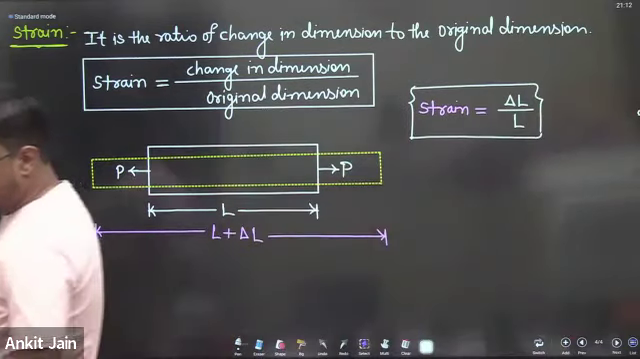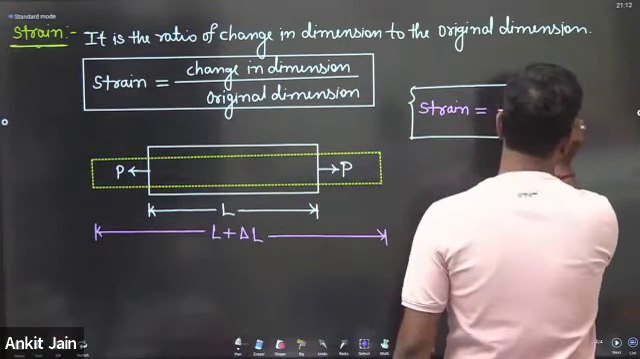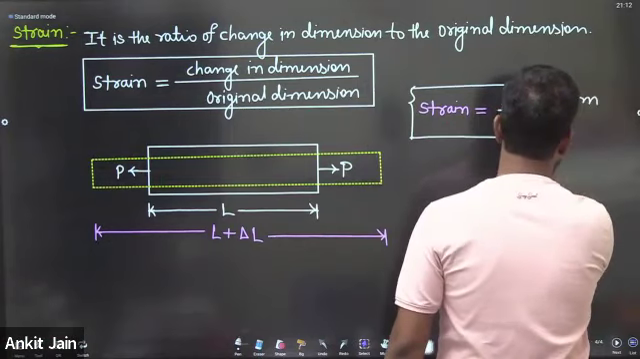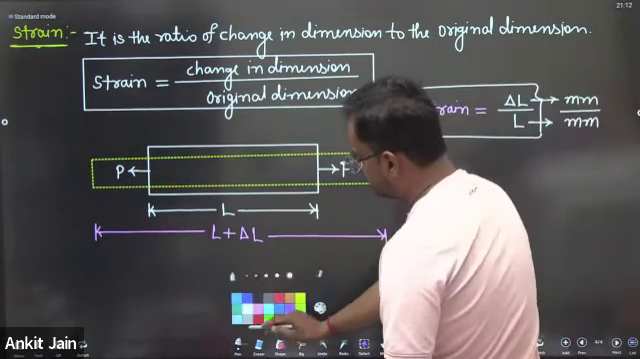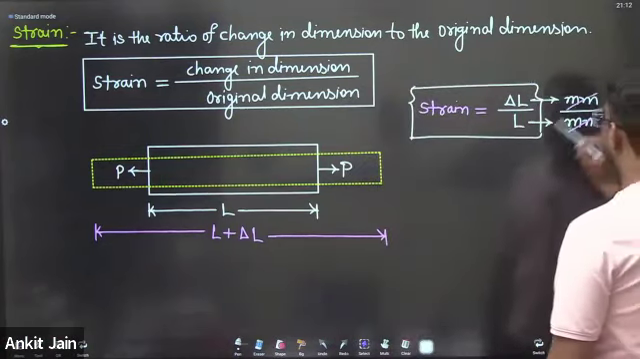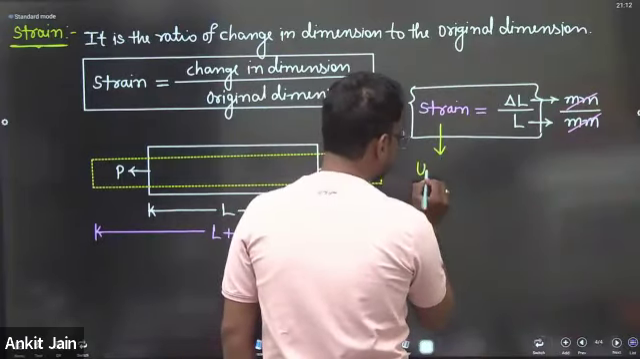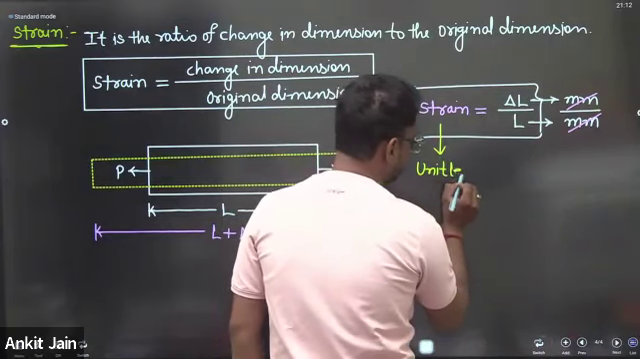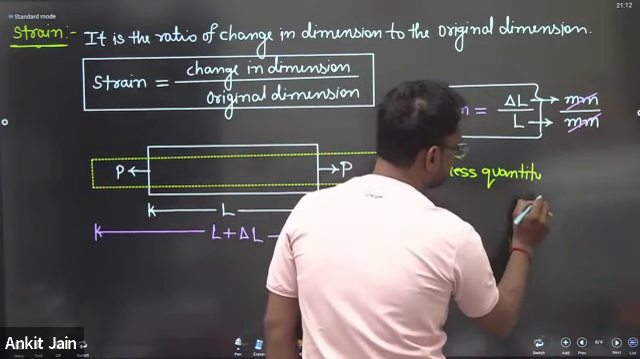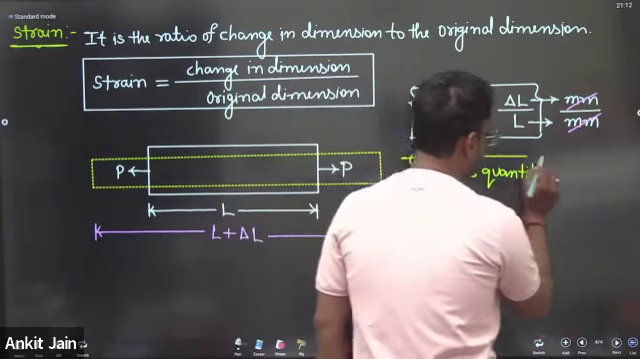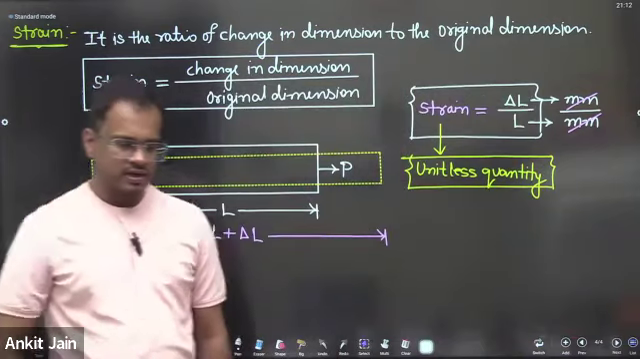If I am talking about delta L, that means change in dimension. The change is observed in mm, and the original length of the member is also in mm. If you cancel out mm to mm, that means strain is a unitless quantity. There is no unit of strain. Strain is a unitless quantity.